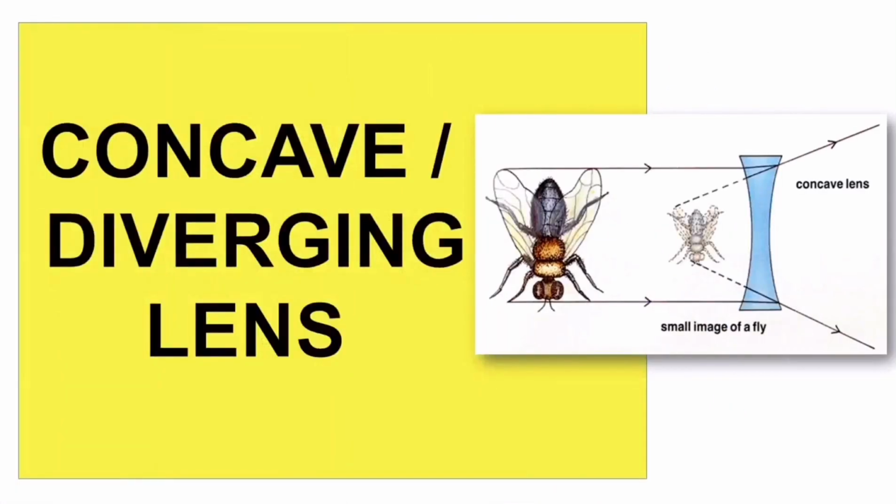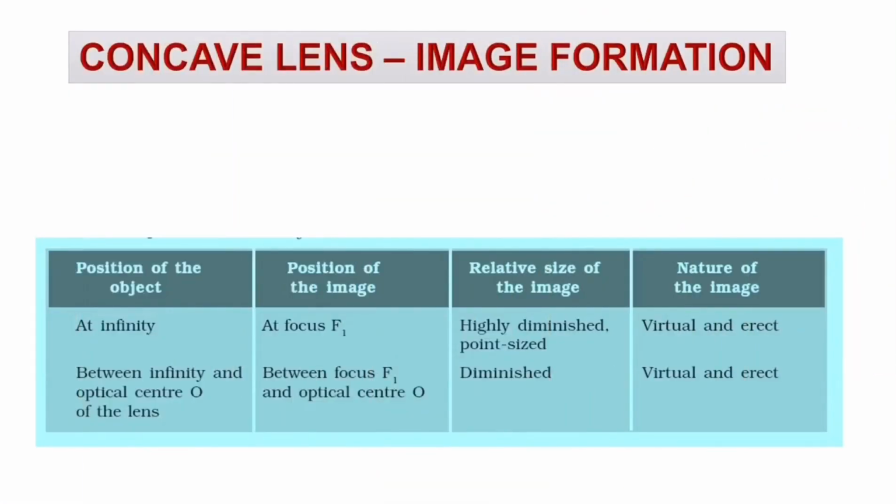Next, the concave lens or a diverging lens. Now let's see the image formation table for a concave lens. It has only two positions. One is at infinity. Second is an object placed anywhere between infinity and O. Whenever an object is placed at infinity, the image is formed at f1. Noted, guys, it is formed only at f1, which means that the image is formed on the same side. And this particular lens will always produce a virtual and erect image. Now let's see the ray diagrams.